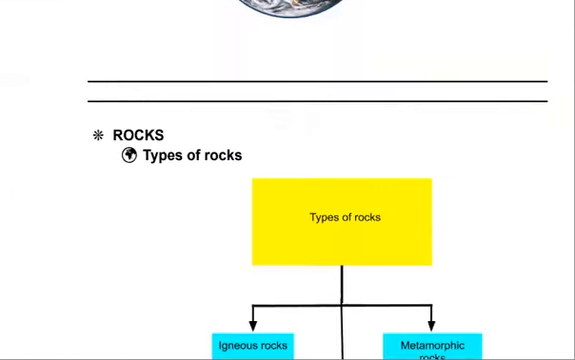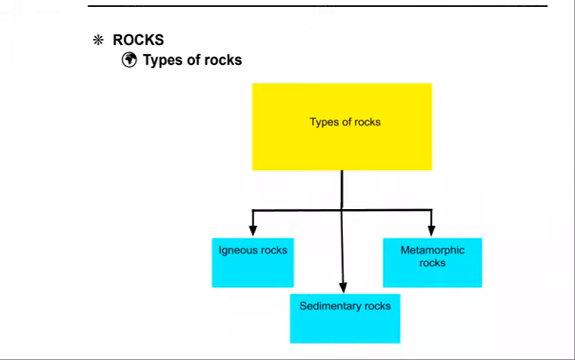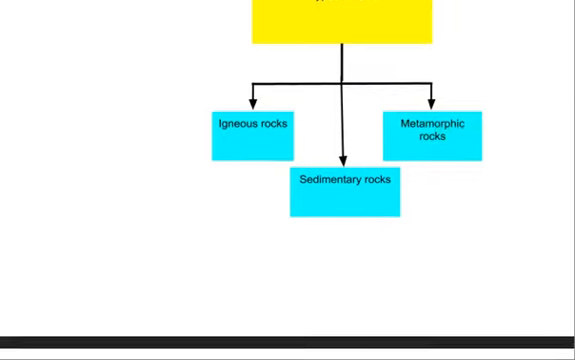Okay, let's move on to rocks. Now, rocks. This is our next topic. We learned about the layers of Earth. Now, let's learn about rocks, the different types of rocks. So, here is a diagram which will make you understand the different types of rocks. The first is igneous rocks, second is sedimentary rocks, and third is metamorphic rocks. Let's study in depth about these types of rocks.